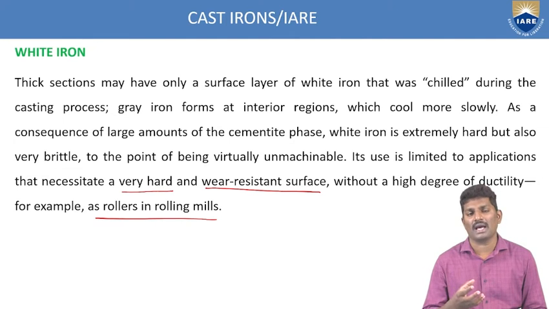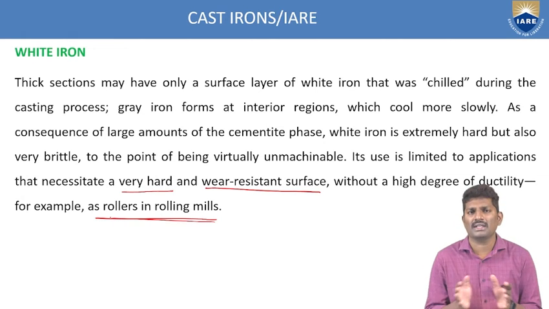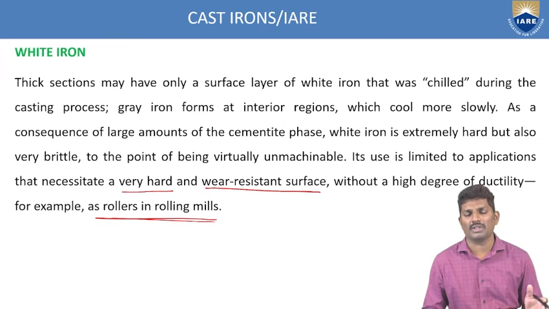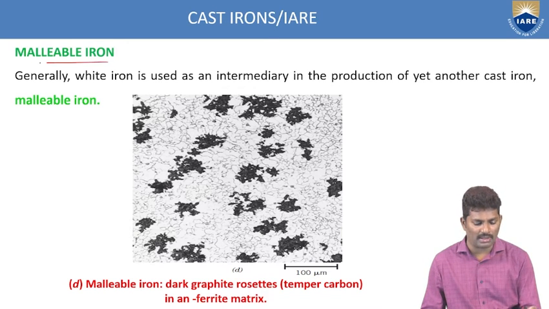These rollers are manufactured with white cast iron, since it is very hard and wear resistant. Because of these properties, we use it for this rolling application. So we have to classify or differentiate based upon the composition, the applications and the properties.